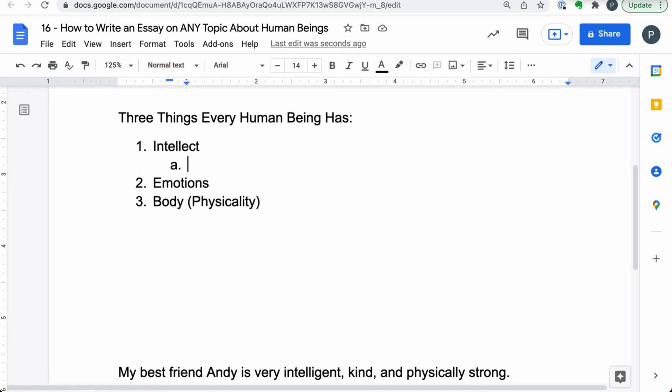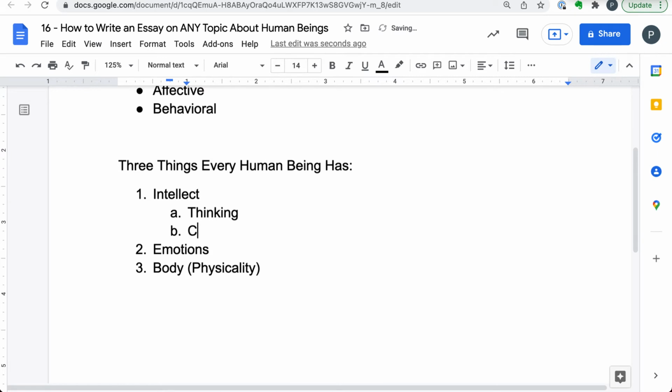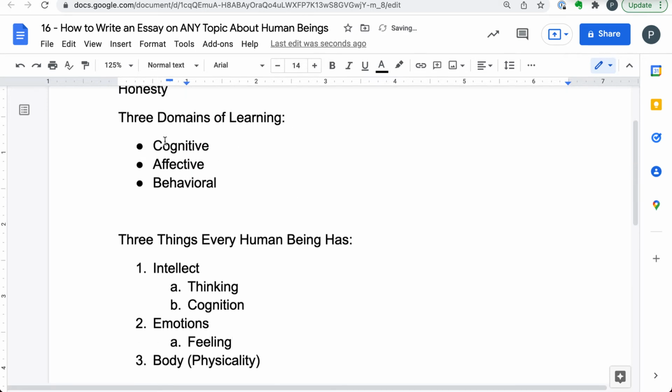Intellect is about mind. Okay, it's about thinking. Again, it's cognition. You see, that's intellect. Emotions are about feeling. Affective, right?